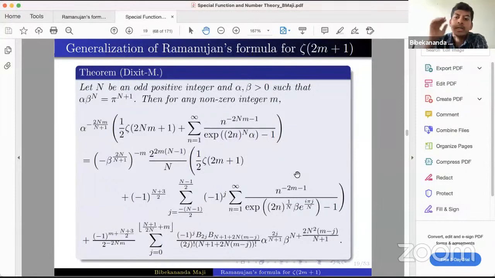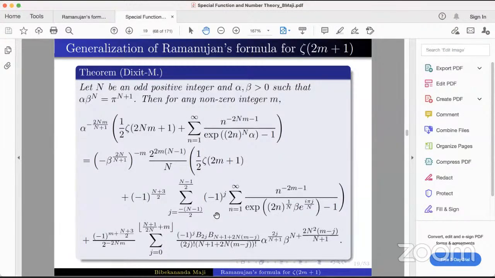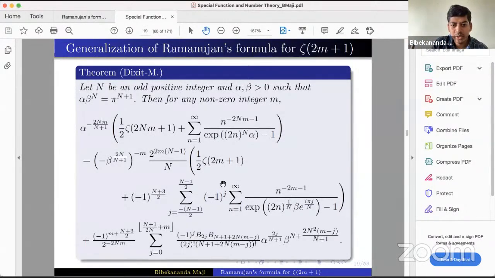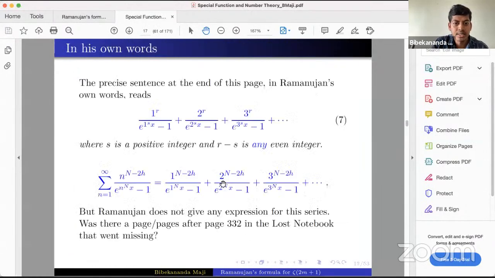Okay, so we know the Eisenstein series, something like e to the power 2 n pi i z will come. So you are writing x plus iy. Just wait, let me show you. Let me go to that slide.